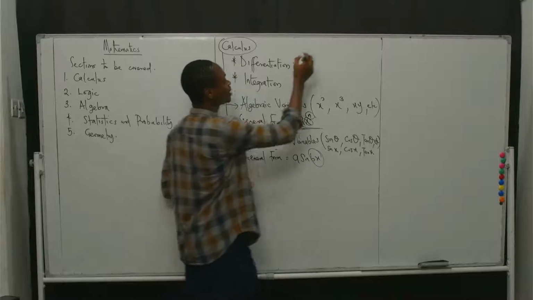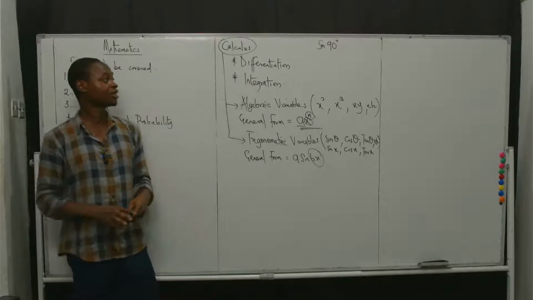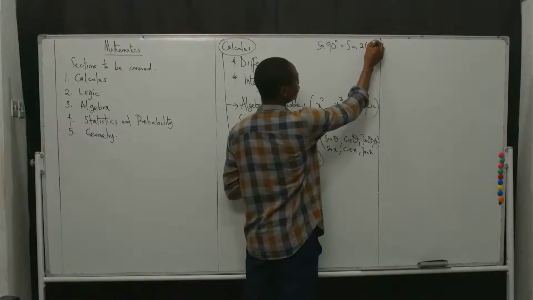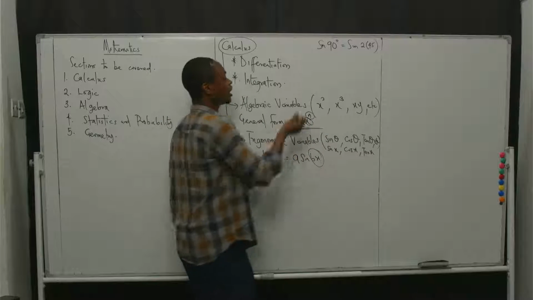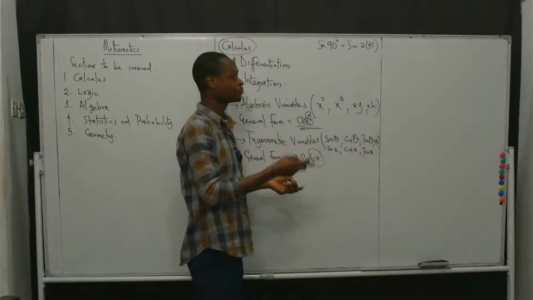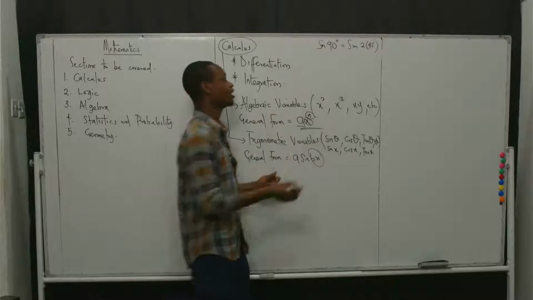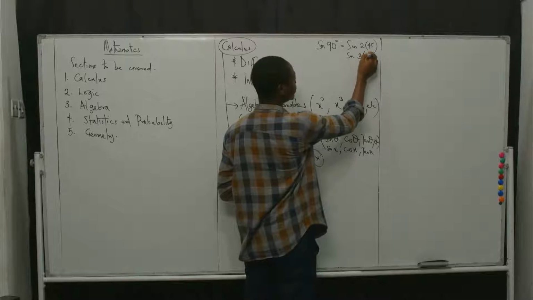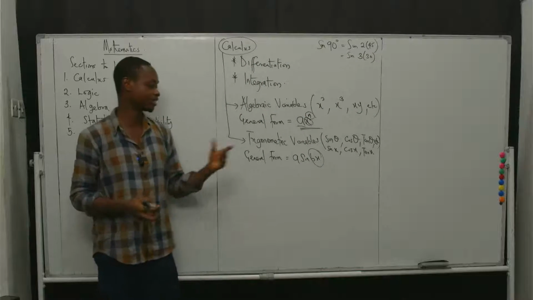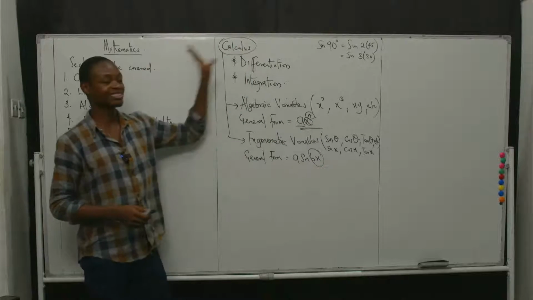So for instance, if you have sine 90 degrees, you say 90 is the angle, yeah? But then you know that I can write sine 90 as sine 2 times 45, which is still sine 90. But in this case, I have written 90 in terms of a coefficient and then a smaller angle. So 45 here takes the position of x. And this is not the only way I can write sine 90. I can also write it as sine 3 times 30, and so on and so forth. So that's what bx is showing here, that the angle can be represented in terms of a coefficient and a variable. This is going to be very, very important in calculus.